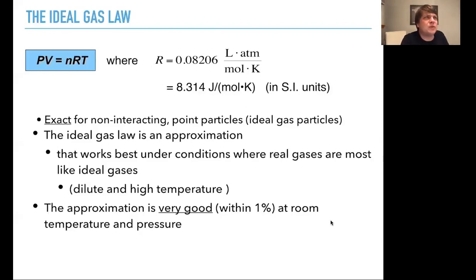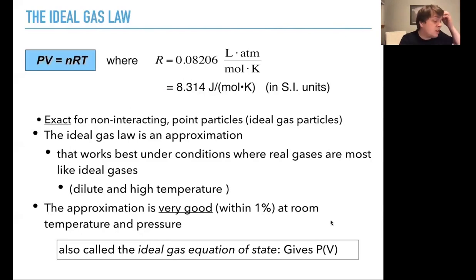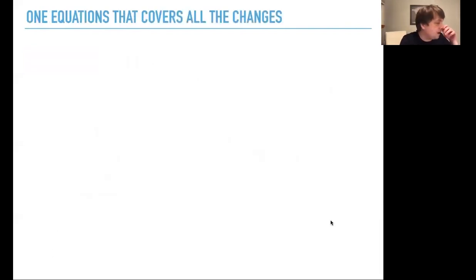Later on, if you take some chemical engineering classes, you'll deal with cases like supercritical fluids, where definitely PV equals NRT is not good enough. But at room temperature and pressure, it is. It's also called the ideal gas equation of state. Any function that, given a volume, tells you the relationship between pressure and volume is called an equation of state. Given N and T, and you're always given R since it's a constant, it tells you how pressure and volume relate. So really, the important thing is you don't have to memorize all those other laws.